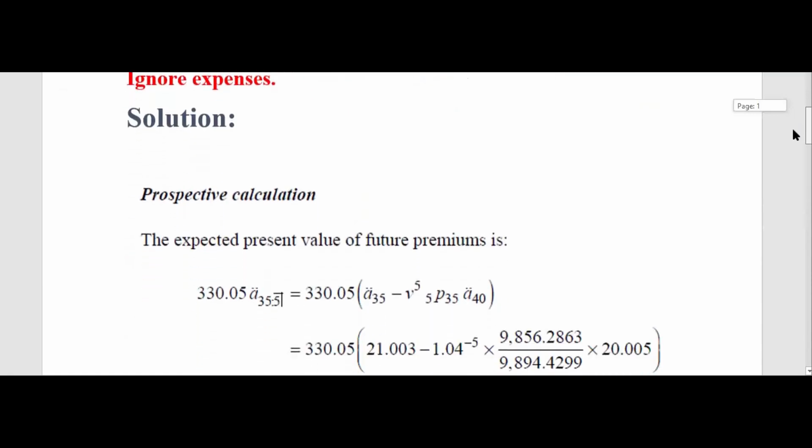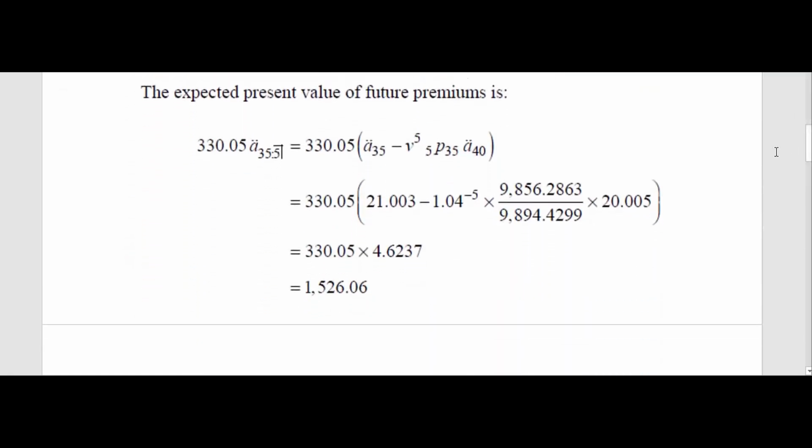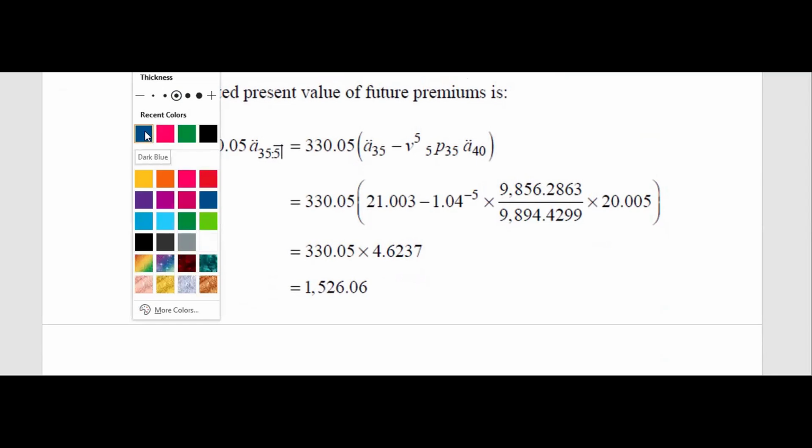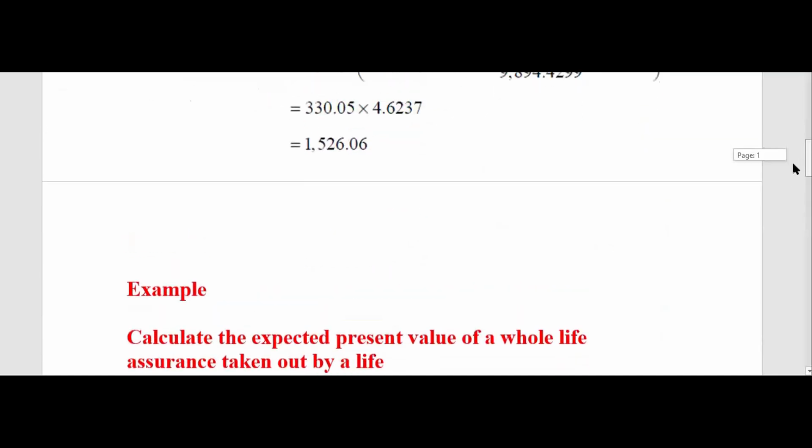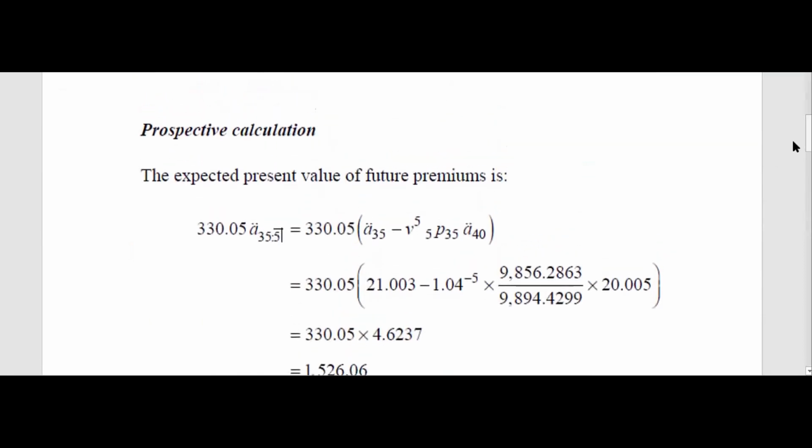Now, if you see the solution, prospective calculation, it's very easy. This is the expected present value of future premiums. Okay, let me write this way.